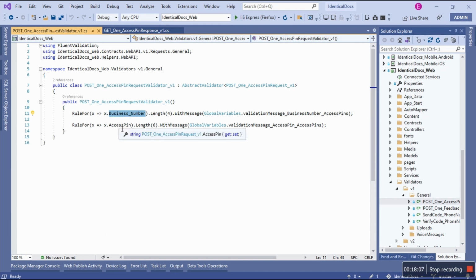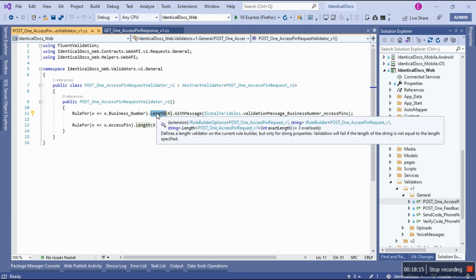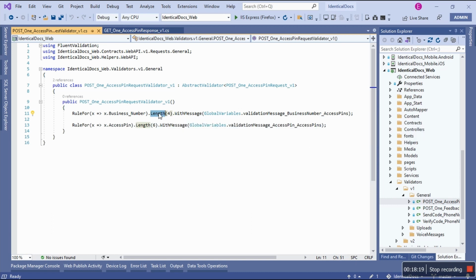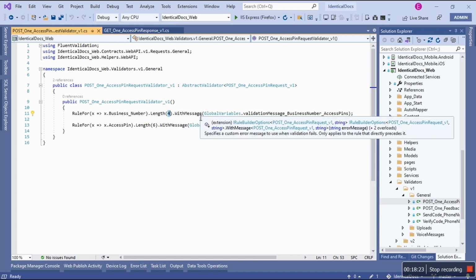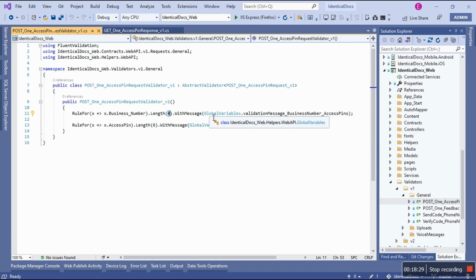Remember they are both of type string, right? Now for this one, the business number, I want the length, the number of characters, to be exactly 4. It's a must. And then I provide the message. I like to use my own custom messages, so the messages do live in global variables.